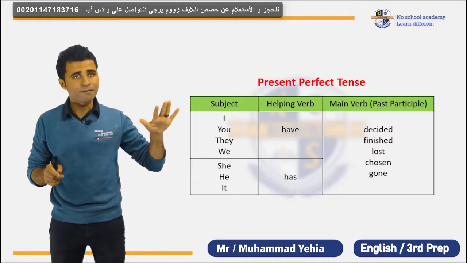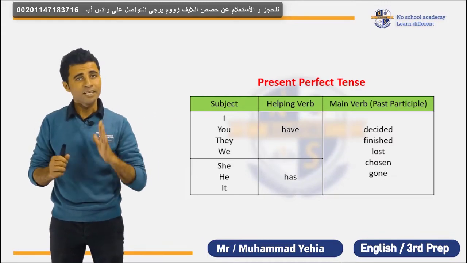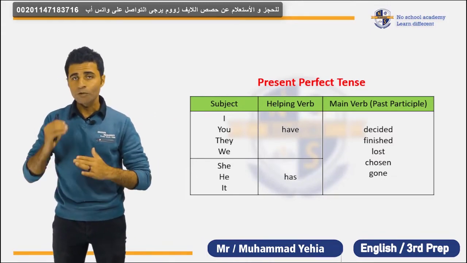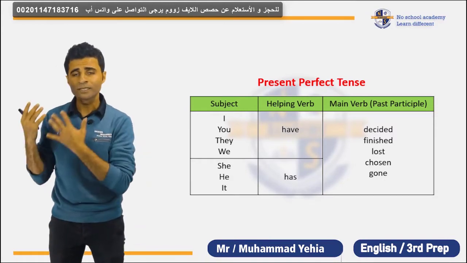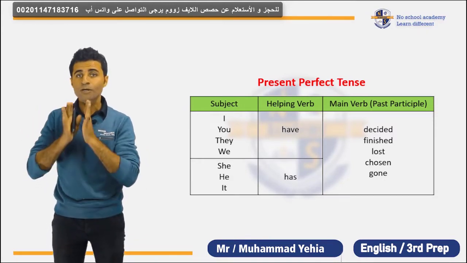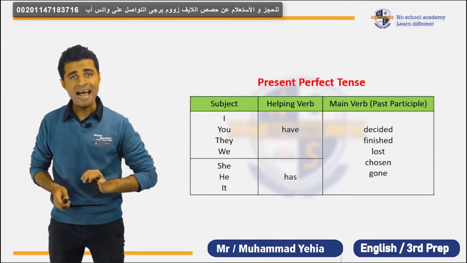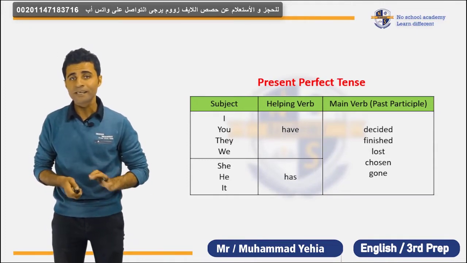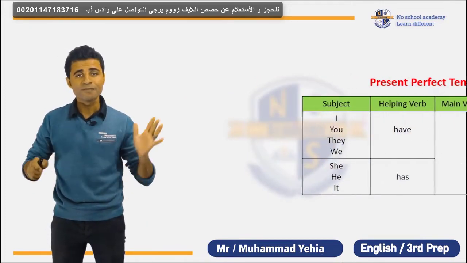When to use the present perfect tense? Well, any action just started right now, or finished right now, or started in the past and not finished yet, or started and finished but still has an effect in a present situation, we use the present perfect tense.